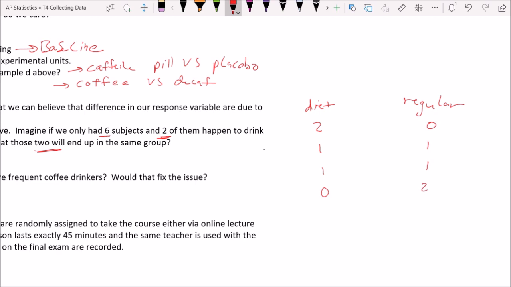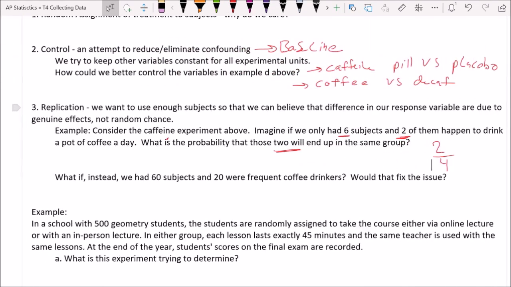So what's the probability that they end up in the same group? And guys, by the way, this is just flip-flopping the people. That's technically a different permutation of this. So what's the probability that they end up in the same group? 2 out of 4. And so we have a 50% chance that this is totally going to screw up our study. This is one of the problems with using a really small sample size. So what if instead we had 60 subjects and 20 of them were frequent coffee drinkers?